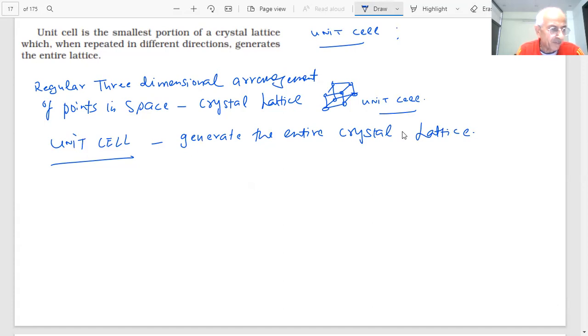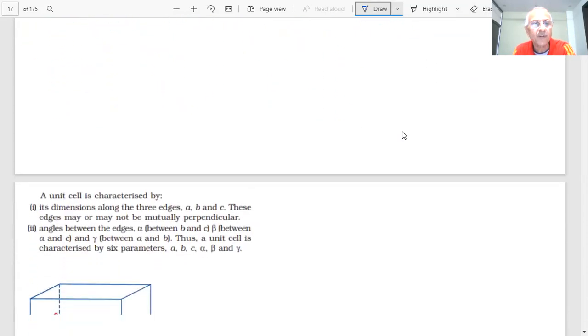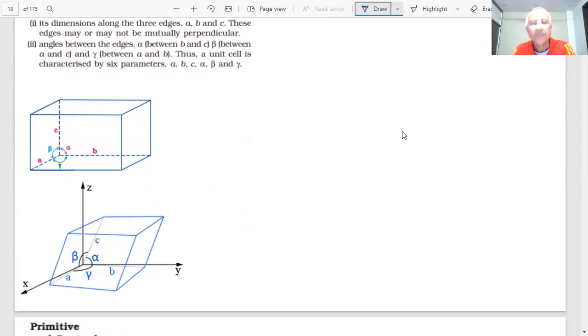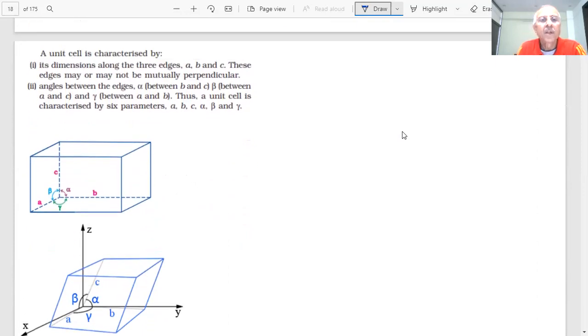And therefore, student, we must be able to characterize a unit cell. What are the characteristics of a unit cell? This is important. How will we characterize a unit cell is an important point. Here we have shown a picture of that. How many parameters are required for a unit cell? You can see a three-dimensional figure on the screen.